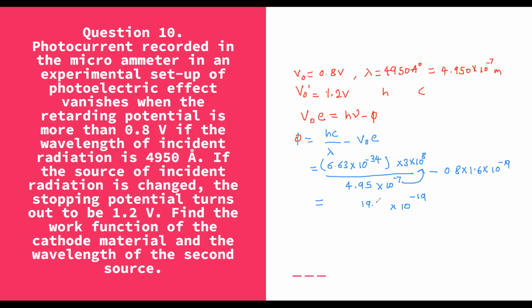That multiplication is 19.89 upon 4.95, minus 0.8 into 1.6, which is 1.28, into 10 raised to minus 19. This 10 raised to minus 19 we can take out. So the remaining term is this 19.89 upon 4.95, that we can find out separately by log.